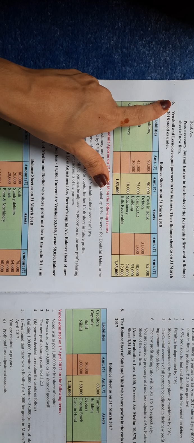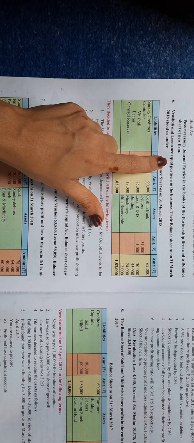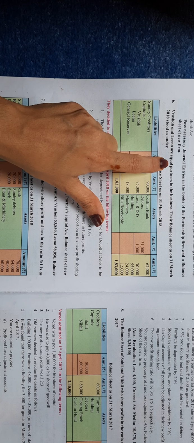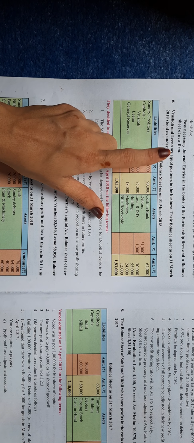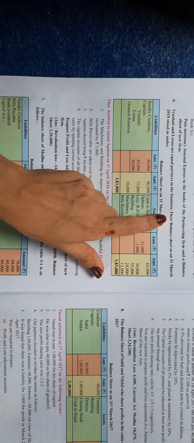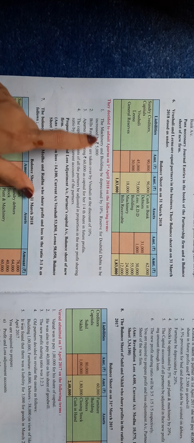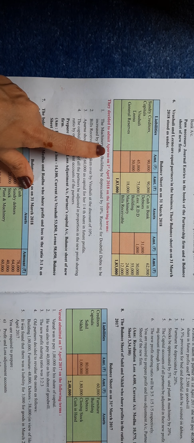We are here for chapter number 3, admission of partner, practical problem number 6. Rushali and Leena are equal partners. Equal partners means two partners are there, 1 upon 2, 1 upon 2. So 1 upon 2 and 1 upon 2 will be their old ratio. The balance sheet is given and they decided to admit Aparna.